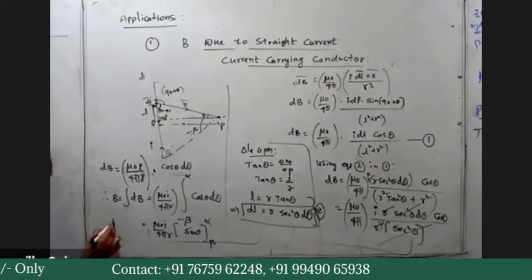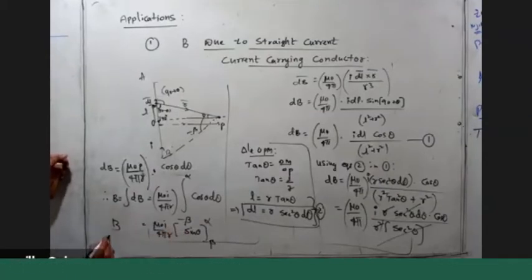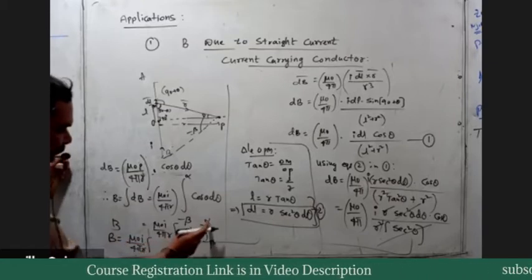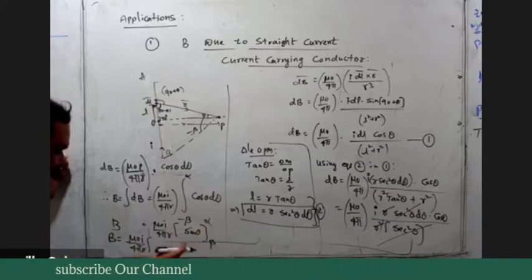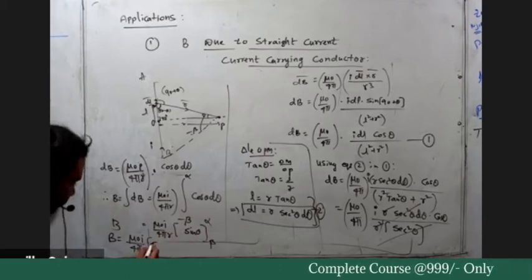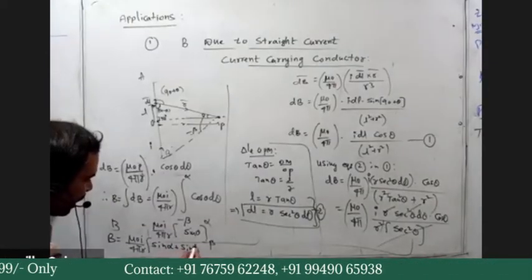So what is the expression we are getting? The final expression: B is equal to mu naught I by 4 pi R into sine alpha minus sine of minus beta, which gives sine alpha plus sine beta.